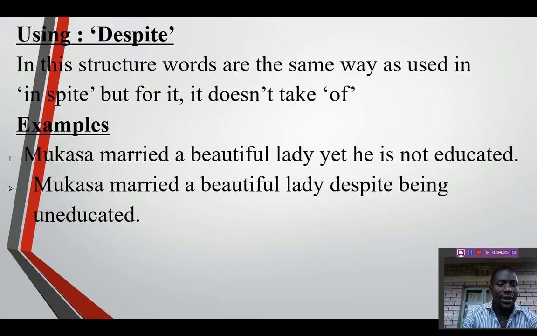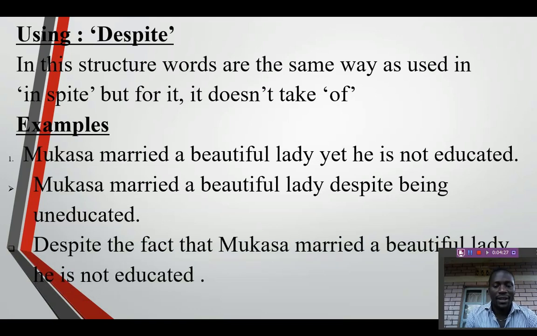Another person can apply despite at the beginning of the sentence. Here: despite the fact that Mukasa is not educated, he married a beautiful lady. So these are the two ways you can apply despite in a sentence.